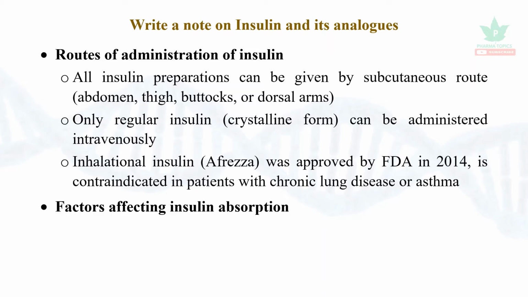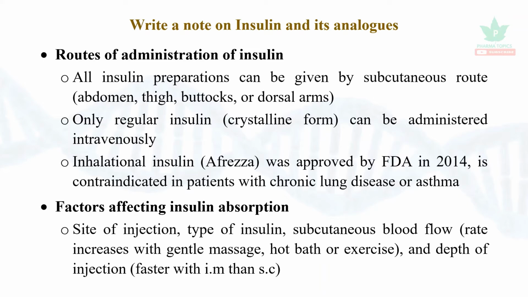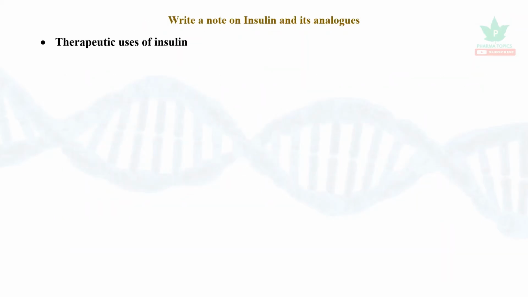The factors affecting insulin absorption are site of injection, the type of insulin, and subcutaneous blood flow. The rate actually increases with gentle massage, hot bath or exercise. The depth of the injection also plays a major role in insulin absorption. It is faster with IM than subcutaneous injections. The therapeutic uses of insulin are multiple.